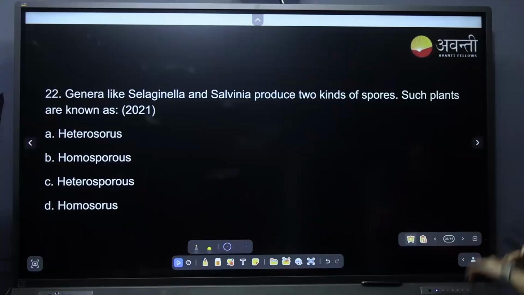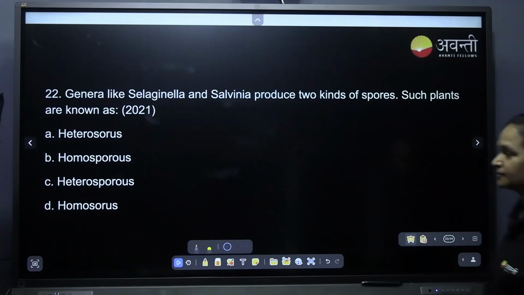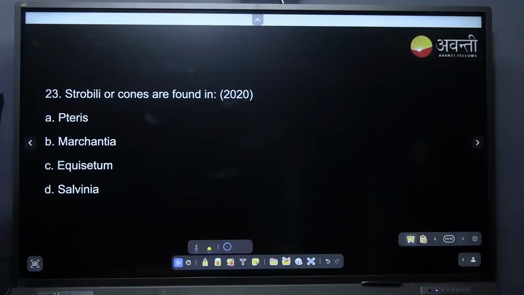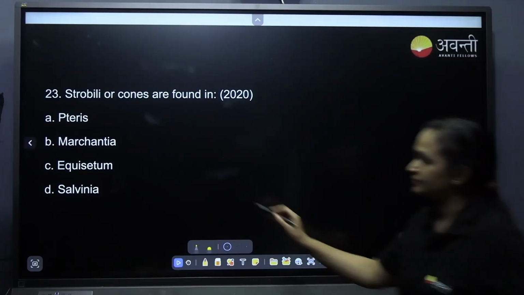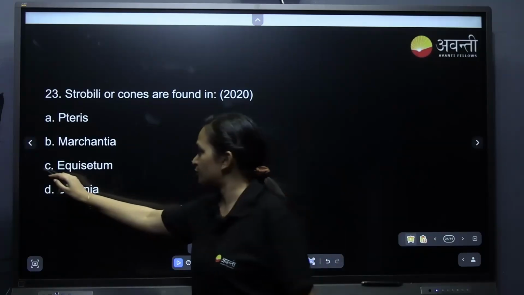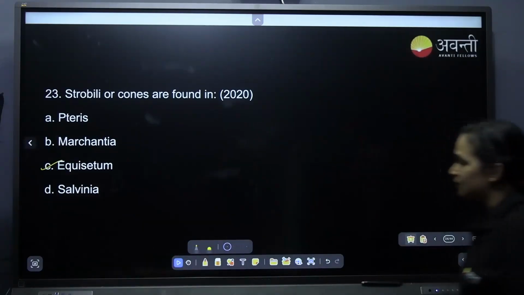Now, genera like Selaginella and Salvinia produce two kinds of spores. Such plants are known as, just now we discussed, heterosporous. Very good. Strobili and cones are found in, yes, Option C, very good. Equisetum.